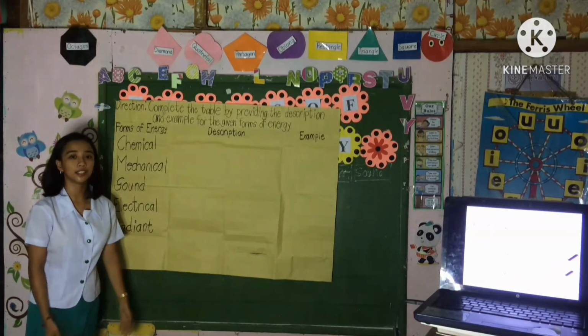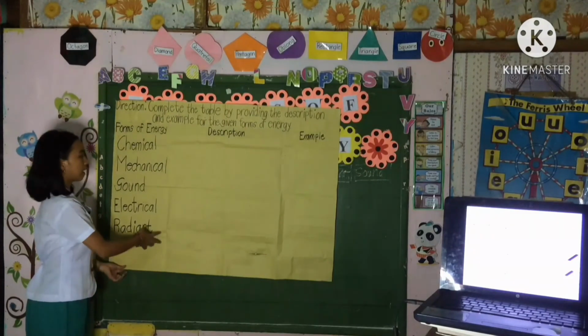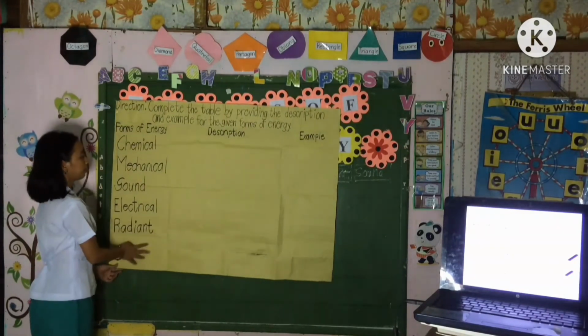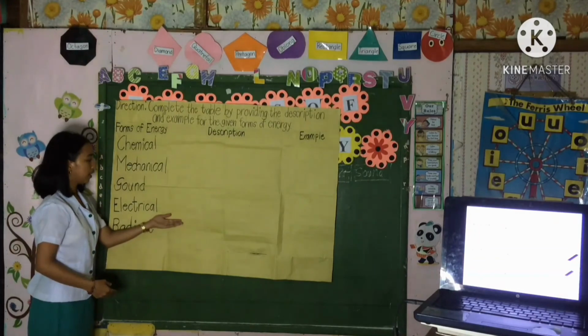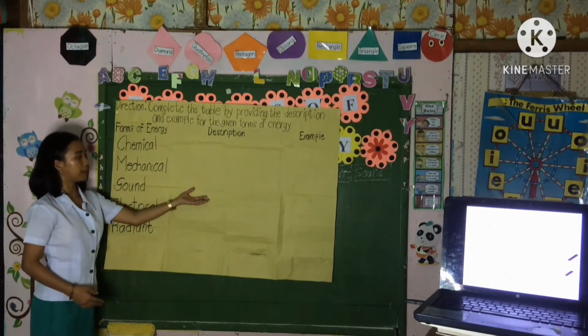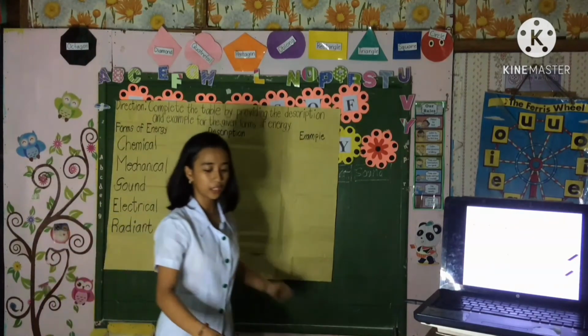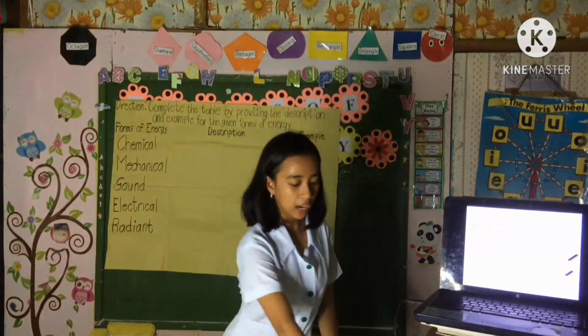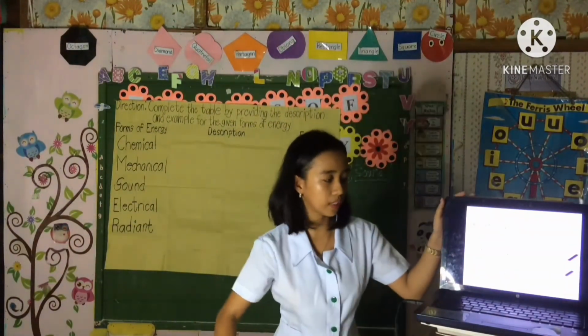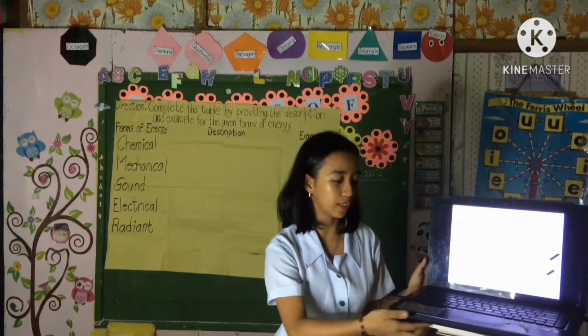Are you done? Okay, let us check your answers. Very good. I hope that you have learned today. Now, this is the end of our lesson for today.